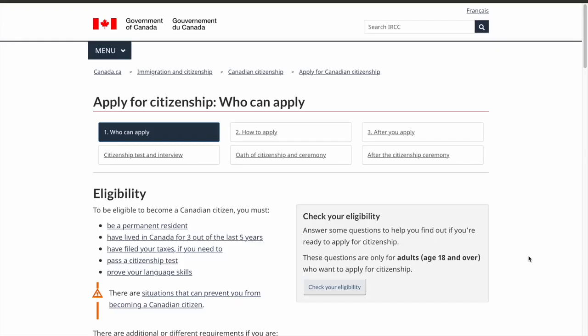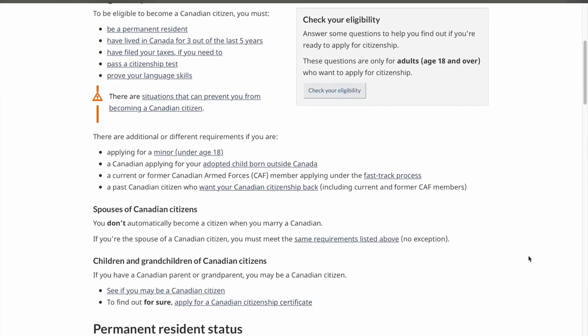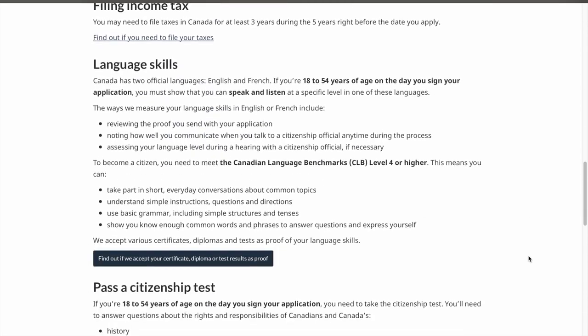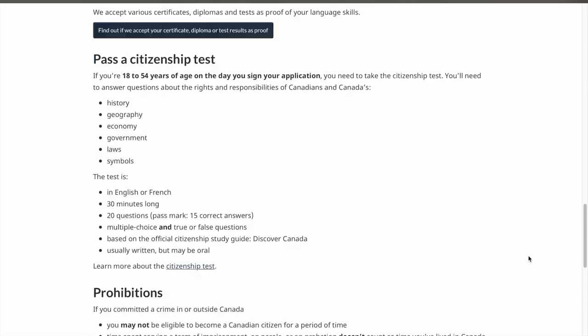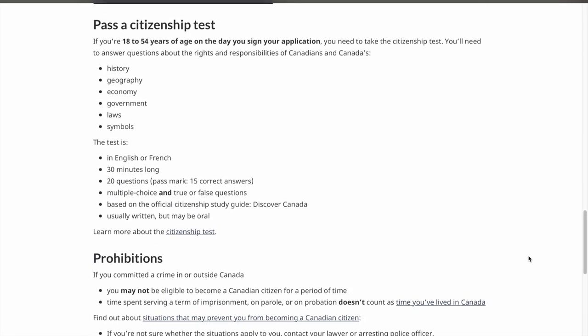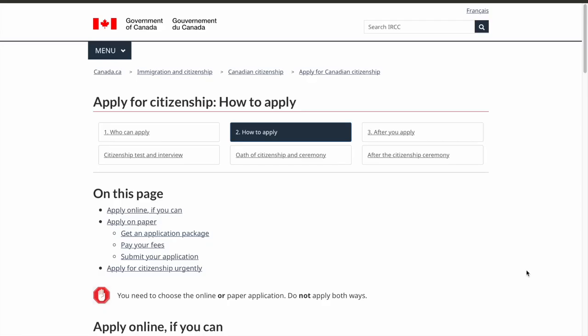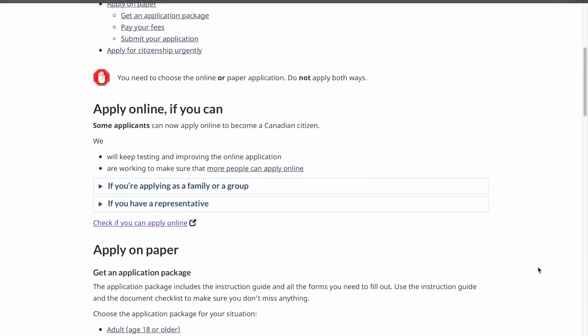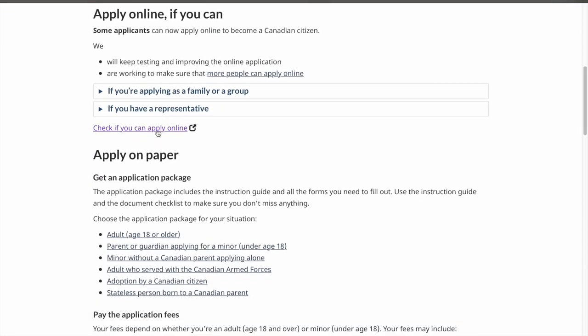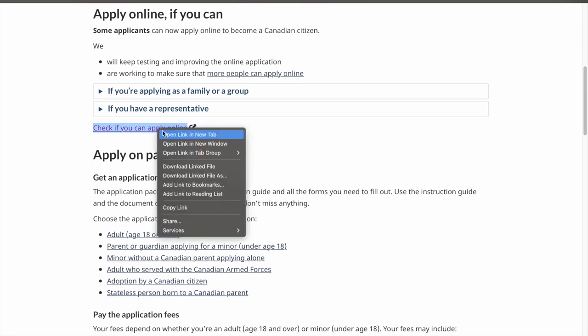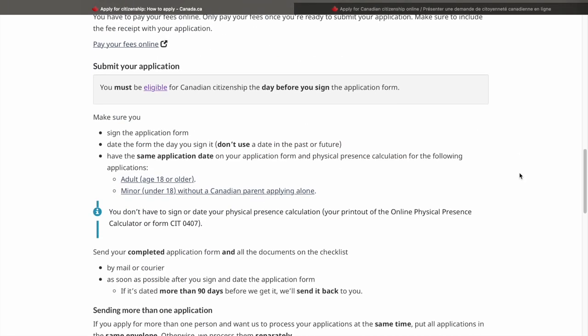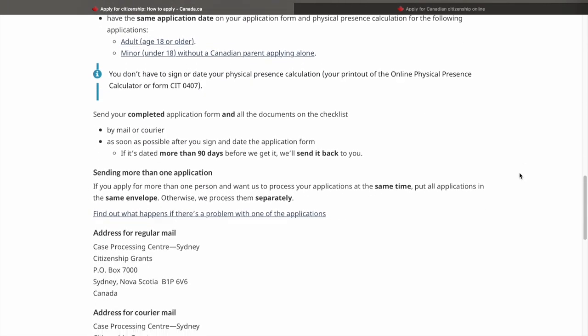Okay, so this is the complete portal for Canadian citizenship. You can actually find out the eligibility details. We have already talked all about this, so I won't talk in detail about all of this once again. But yeah, it actually lists out all the details about it. So if you're interested, you can go through it. Next, it gives us the option how we can actually apply either online or on paper. So it gives us another questionnaire if we can apply online or not. We'll go through that. But before that, I want to quickly walk you through this complete application package.